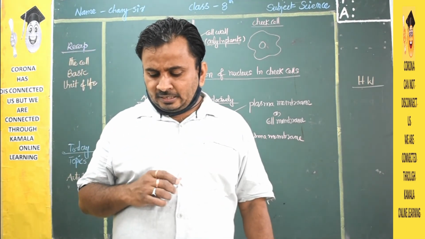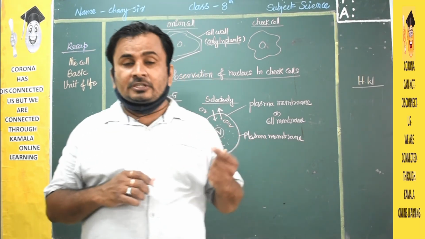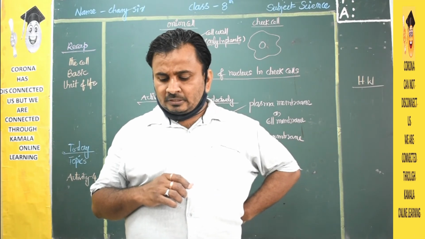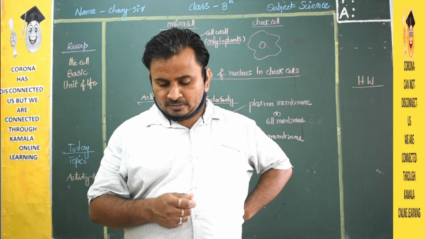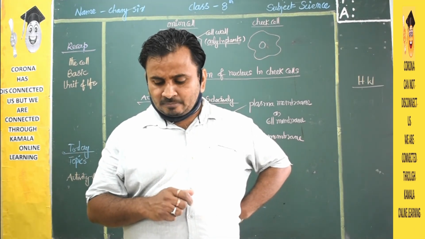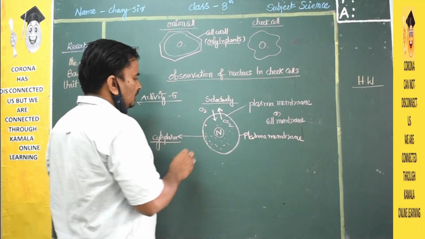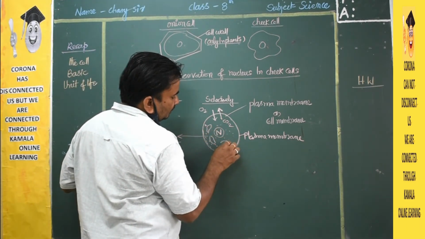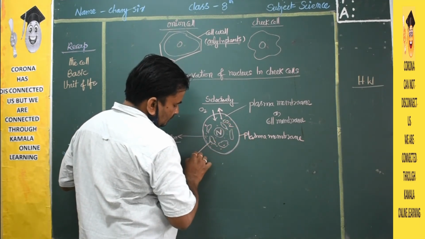Next, it is a heterogeneous material. Different types of substances will be there. Ask your teacher why it is called heterogeneous. Heterogeneous is nothing but different types of substances will be there in this cytoplasm. Okay, children, now it contains membrane-bound structures called cell organelles. If you see inside the cell, some cell organelles will be there.